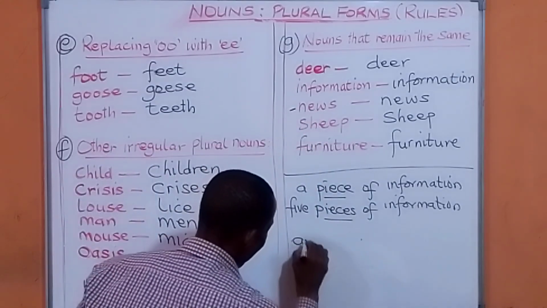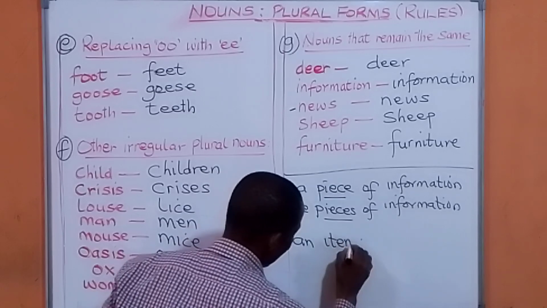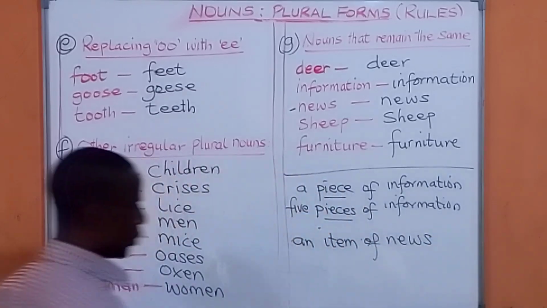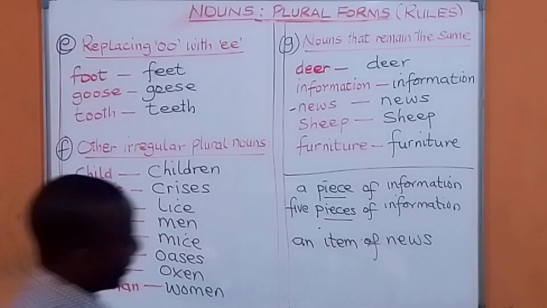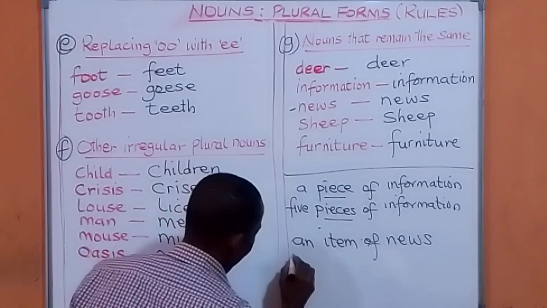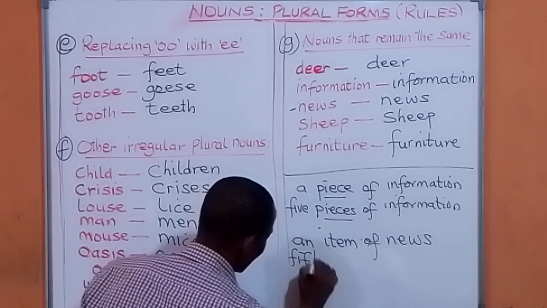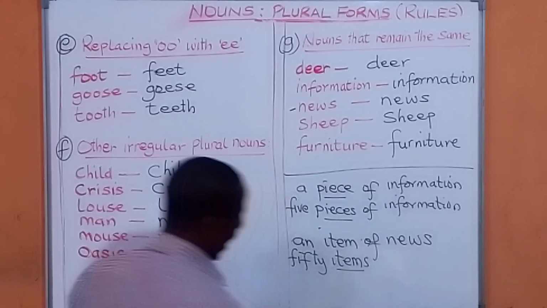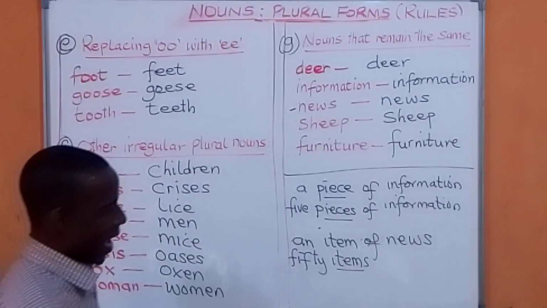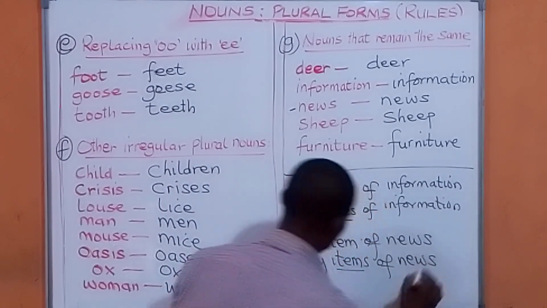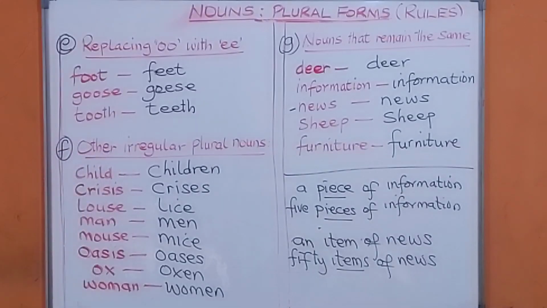Now, the same thing you can do for news. You can say, I have an item of news for you. An item of news. Remember, news is news. The item you put there makes it easy for you to change that. I have 50 items. So you can adjust the item by adding S to make that easier. I have 50 items of news for you.